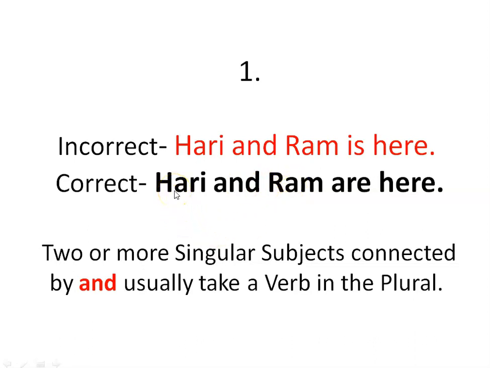The first one is Hari and the second one is Ram. Two singular subjects connected by and usually take a plural verb. So we have to replace is with are, because that's a plural verb. This is the logic behind this question, and we shall look into the next one.